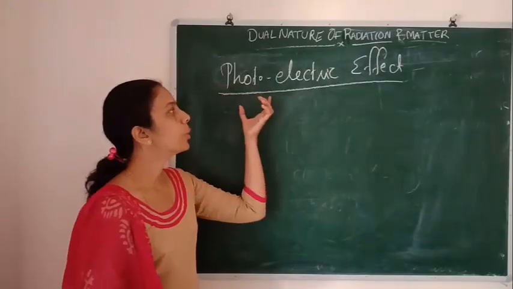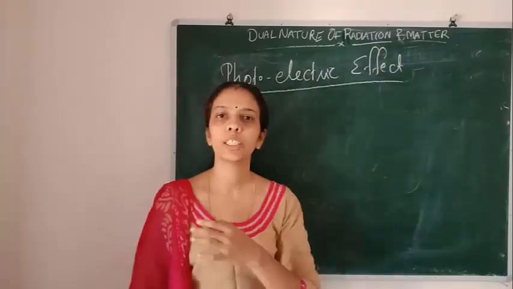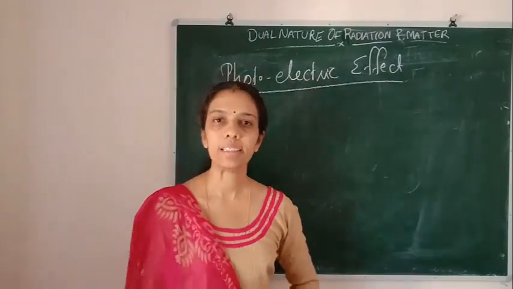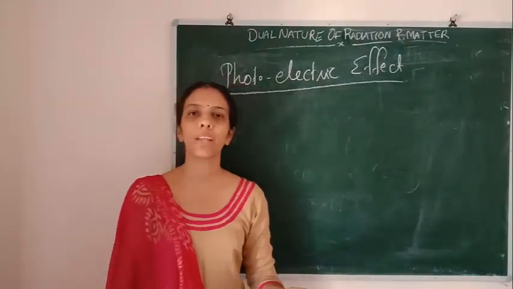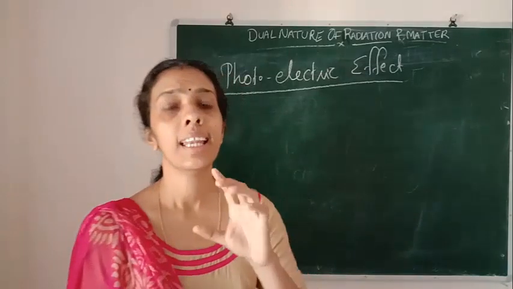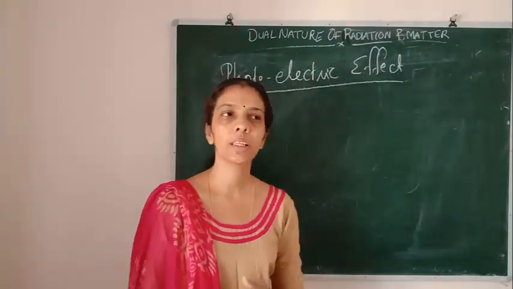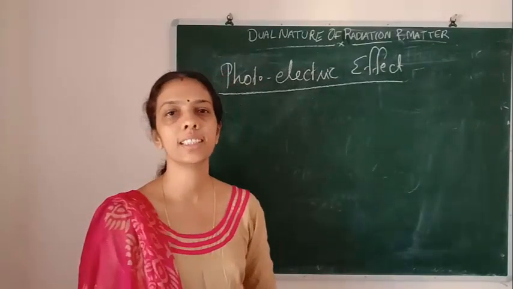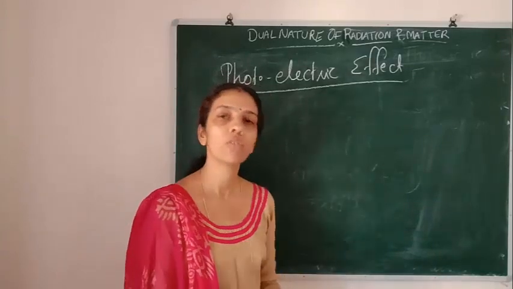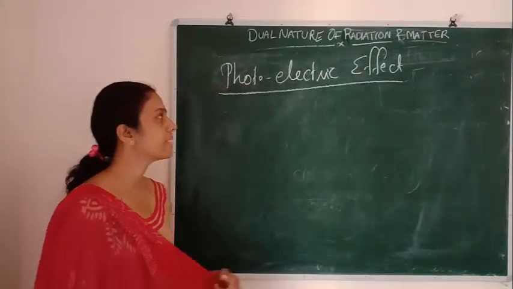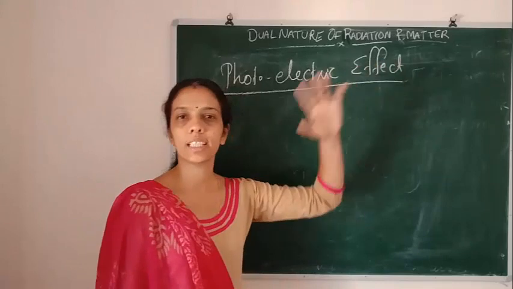Next is the photoelectric effect. So what is the photoelectric effect? It is the process of emission of electrons by absorbing light energy. If the metal is gaining light energy and the electrons are coming out from the metal surface, then we can say it is the photoelectric effect.